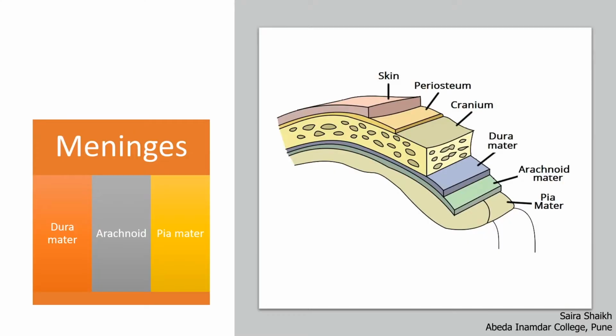As you know, around the brain a bony covering is present called the skull. The inner lining of the skull has three more protective coverings called meninges. They protect the brain and spinal cord.